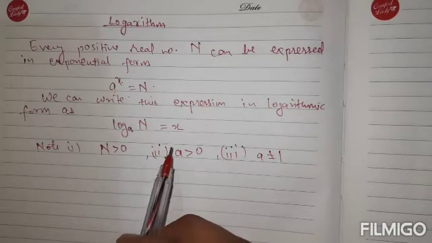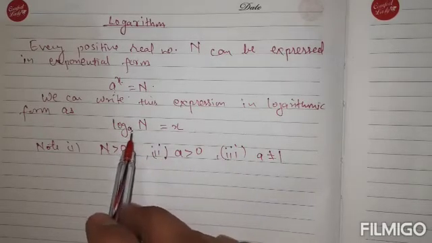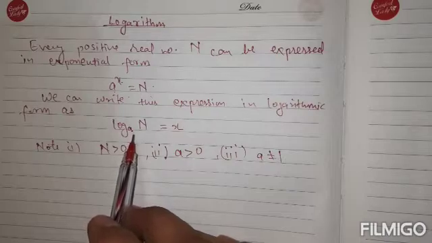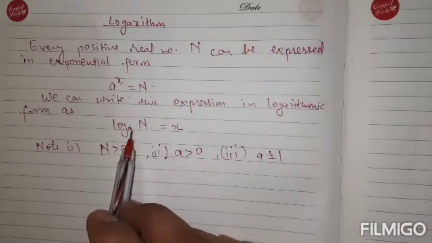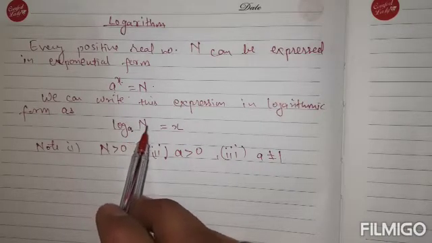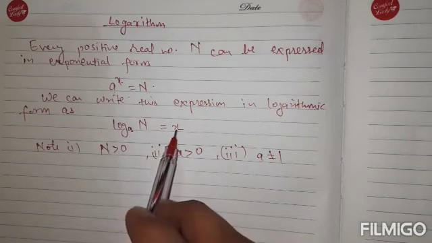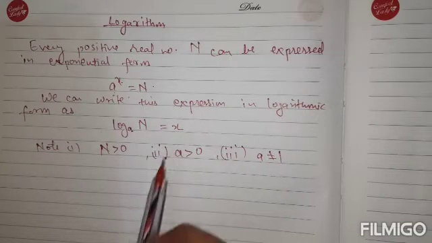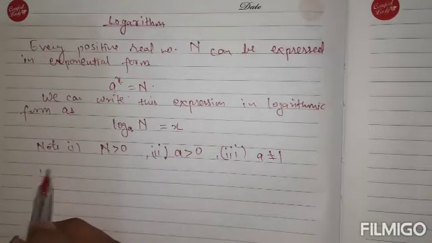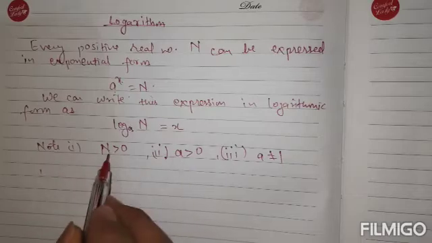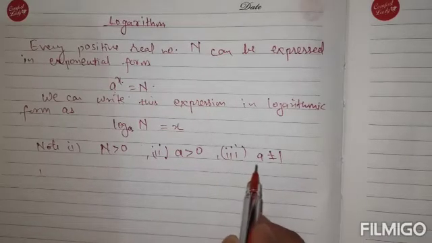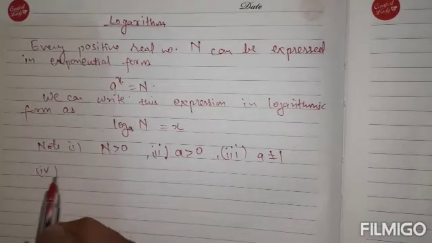It can be even a decimal also, 1.2, 1.3, 0.2, 0.3, like this. This a is fixed, and we will put different values of n to get different values of x. And the fourth thing, here we have noted that n is greater than 0, a is greater than 0, a is not equal to 1.